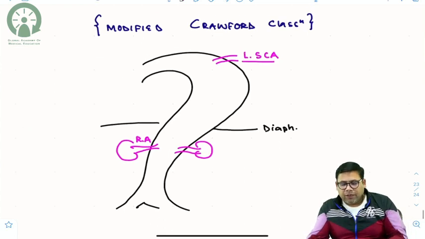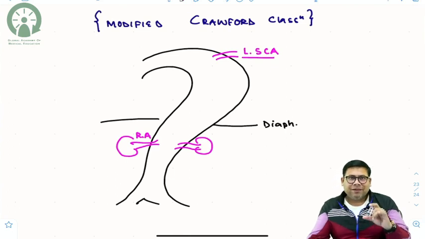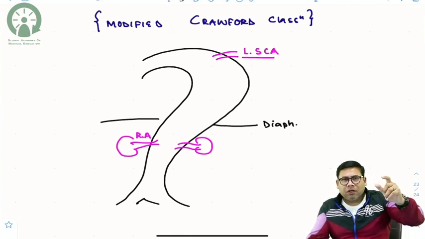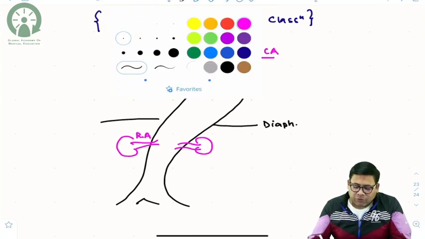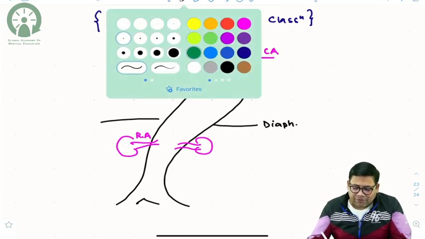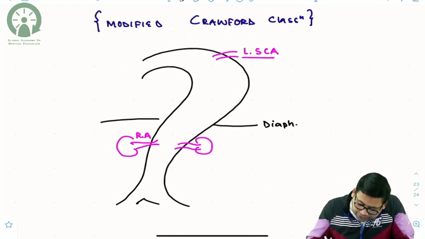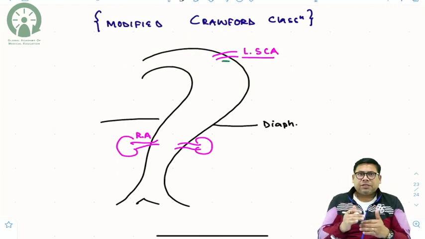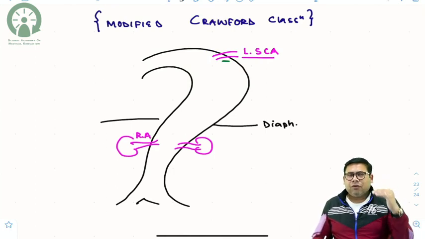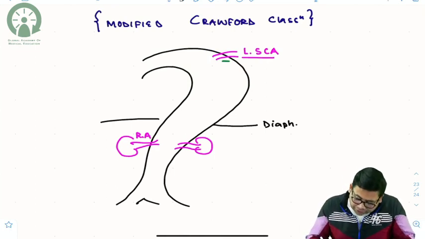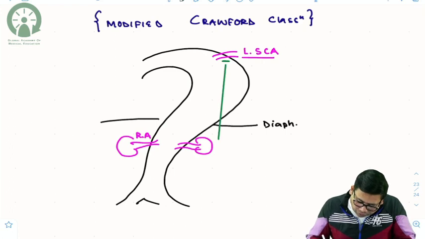So thoraco-abdominal aneurysms are typically seen extending from the descending part of the aorta, the thoracic aorta basically, up to the abdominal aorta to variable levels. So what are the levels that we have? Type 1 has its origin just distal to the origin of the left subclavian. So from the level of the left subclavian, and it goes right up to the level of what, students?